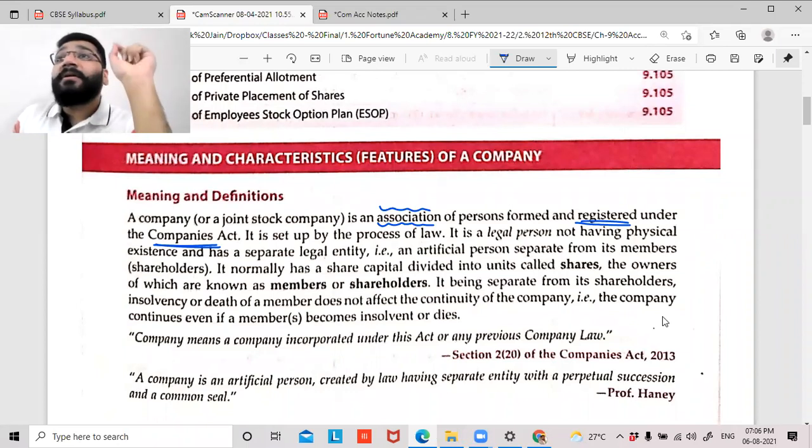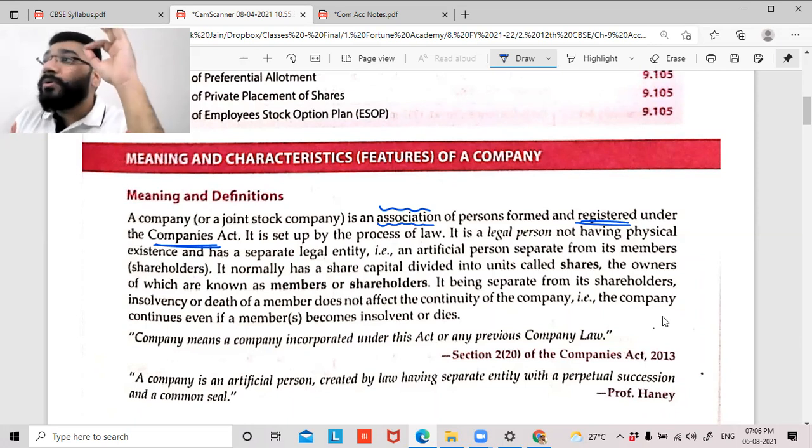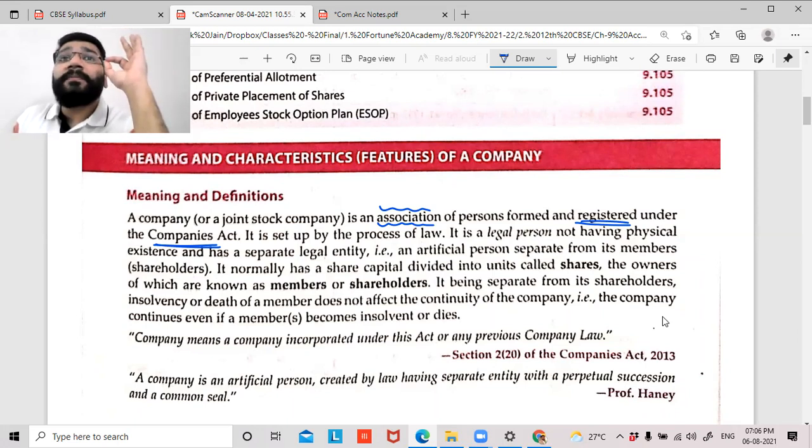In partnership, guys, they told that the partnership deed or partnership agreement should be there. The agreement can be oral or in writing. It is not compulsory that it has to be only in writing. So they told it is optional. And they told that registration of the partnership with the government is not compulsory. But in companies, guys, the registration of companies is mandated. Which means if you want to start a business under the company's title, you need to get yourself registered under government. And what government here means, we'll discuss in some time.